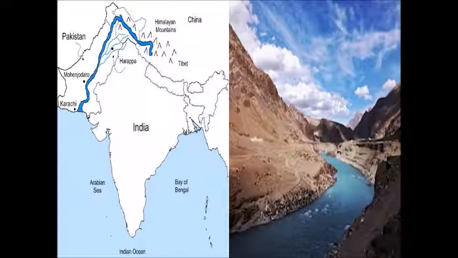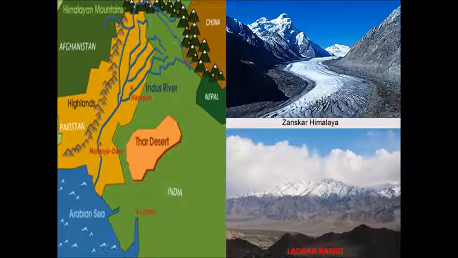The Indus river has a total drainage area extending 11 lakh 65,500 square kilometers, in which 3 lakh 21,289 square kilometer areas are drained in India. The Indus river flows through the Ladakh and Zanskar ranges and creates deep gorges.